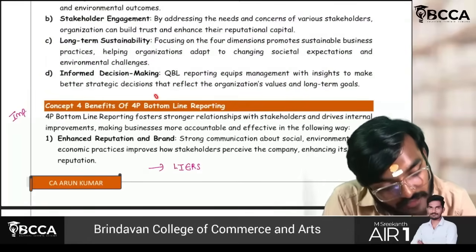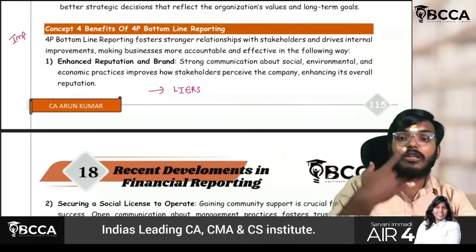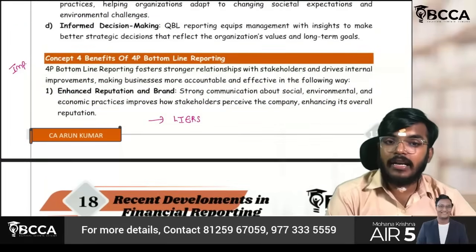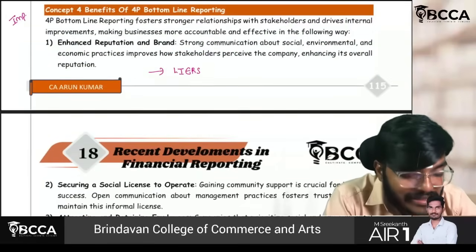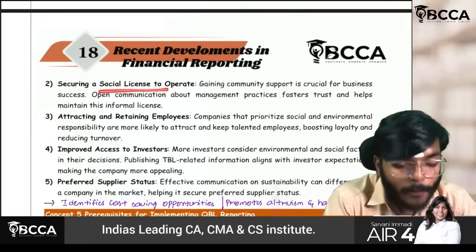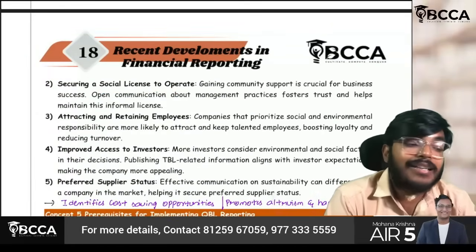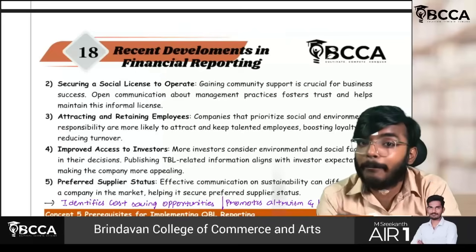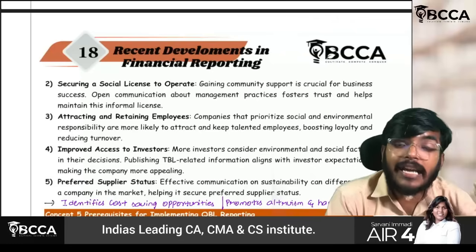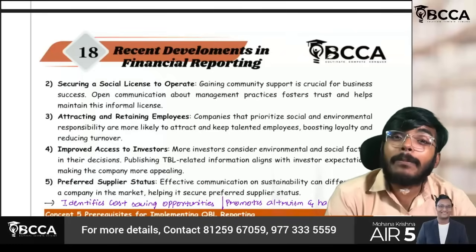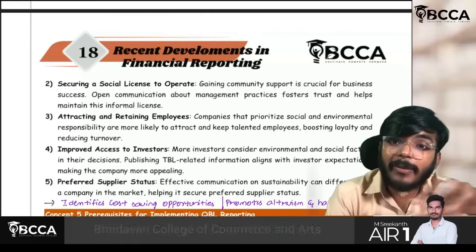Next, benefits of quadruple bottom line reporting, a little bit important from an exam perspective. You have to write LIERS. You have to remember this like liars. Sir, what is the meaning of liars? First L, license to operate. If the public starts to view the company as taking care of the employees, the environment, and the purpose of the employees, communal support will be gained for the company.